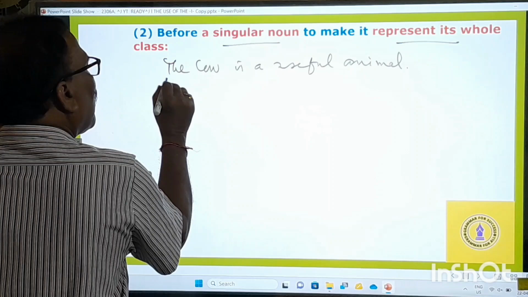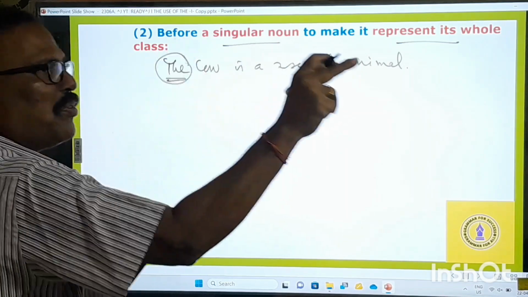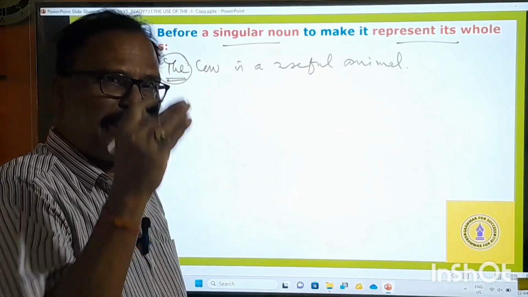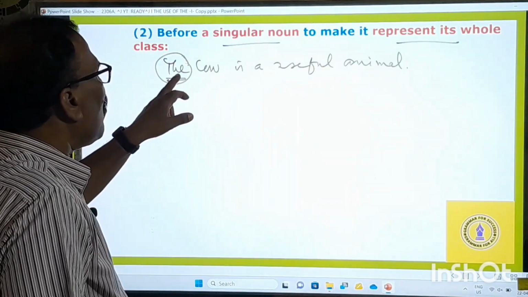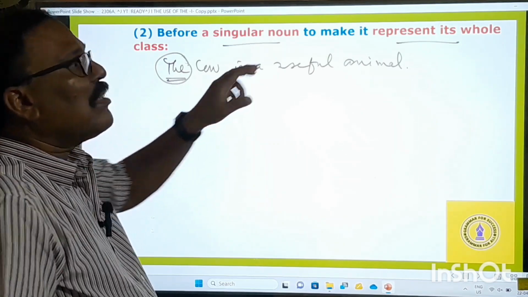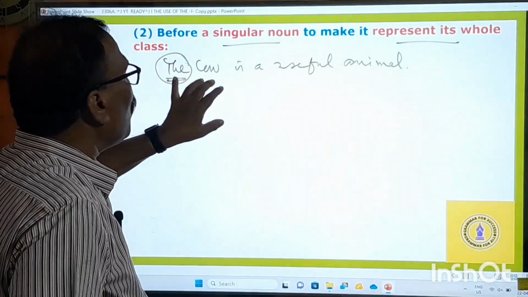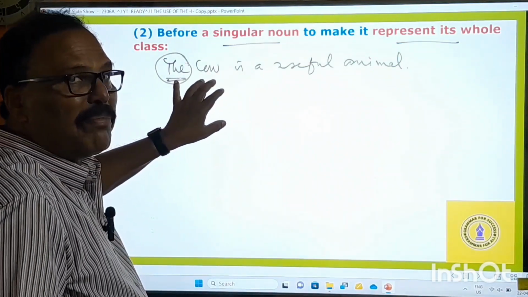Here, "the cow" means... in the first rule we learned that "the" means particular. But here that meaning is not applicable, because you cannot take that meaning from "the cow." If you take that meaning, it becomes ridiculous.